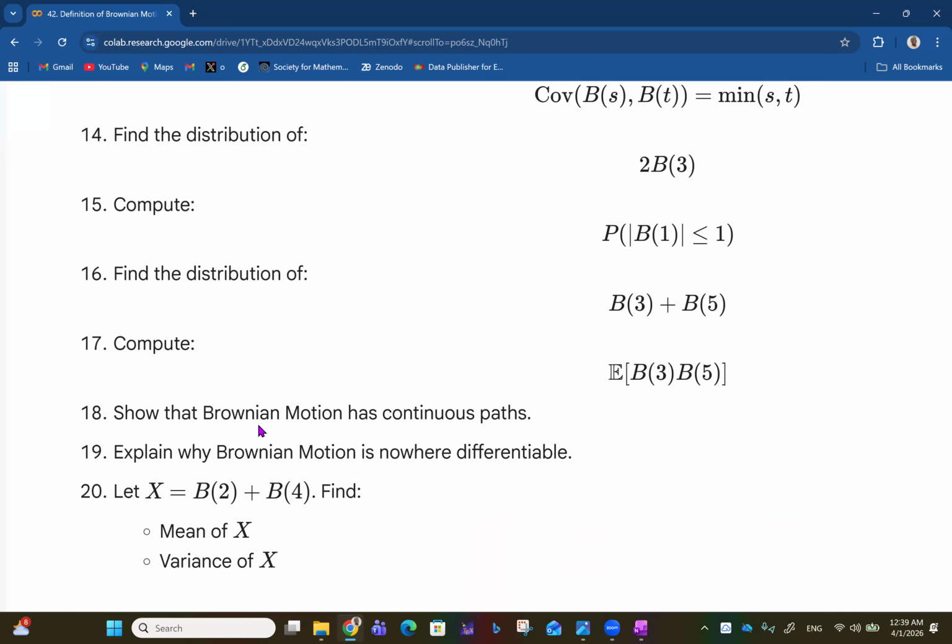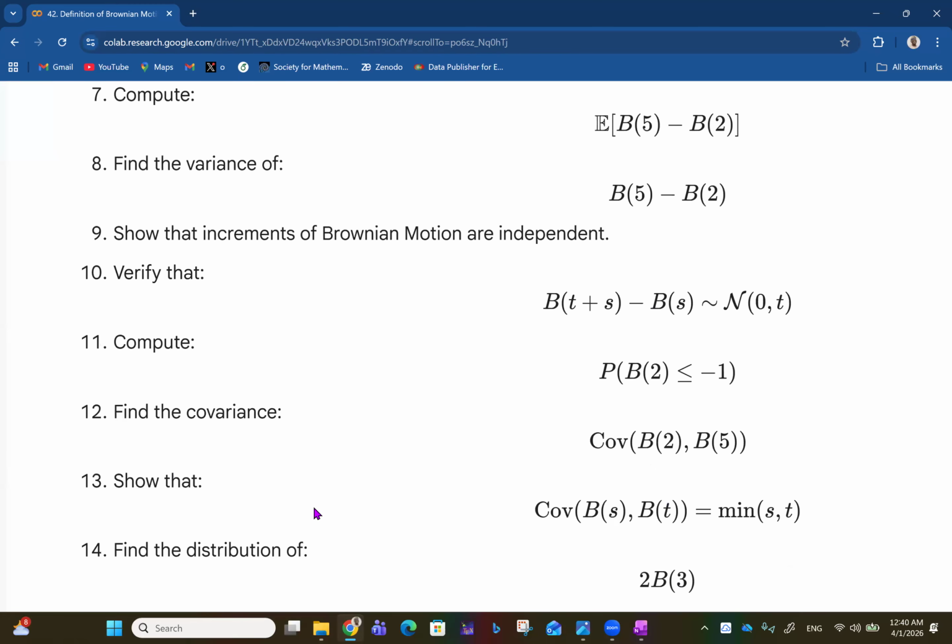So show that Brownian motion has continuous paths and explain why Brownian motion is nowhere differentiable. Then let X be B2 plus B5. Find the mean of X. Of course, the mean of B2 is zero. The mean of B5 is zero. So the mean of X is zero. The variance will be 2 plus 5, which is 7, and that's it. So yeah, that's what this is about.